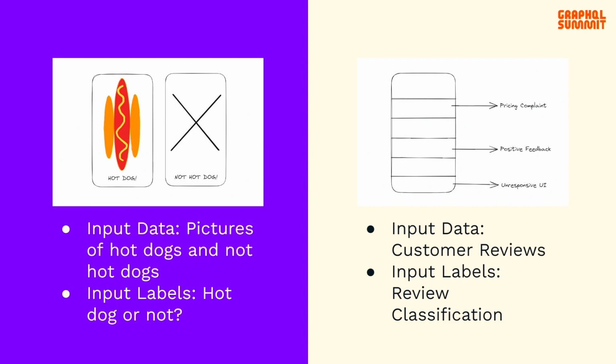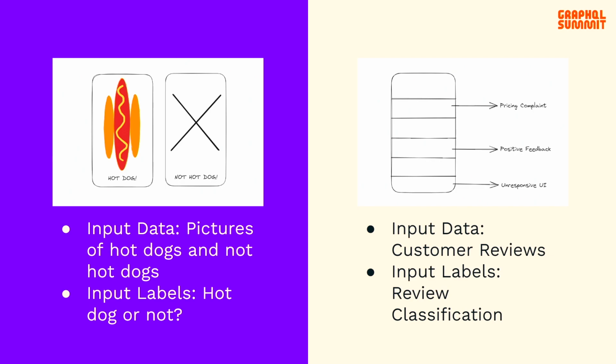So on the left, we have an app idea from our favorite developer on a TV show called Silicon Valley. And in this machine learning problem, we aim to basically classify if an image is a hot dog or not a hot dog. So in order to train our model, our input data would consist of images that would be hot dogs and not hot dogs, with the corresponding labels of whether that image is a hot dog or not a hot dog. And then the end goal of the system is to essentially see new images and determine if they are hot dogs or not hot dogs.